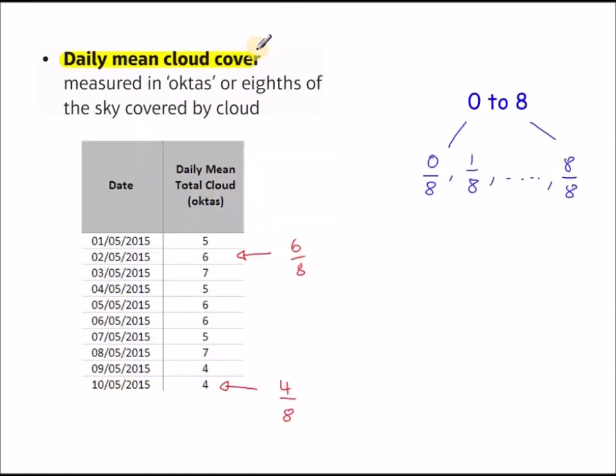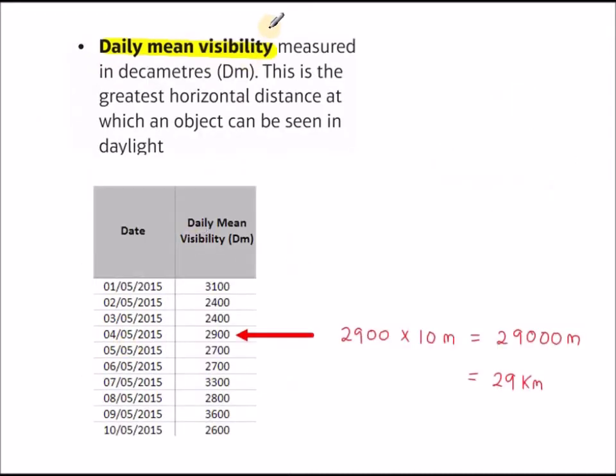Daily mean cloud cover, measured in oktas or eighths of the sky covered by cloud. So the scale is 0 to 8, so 0 out of 8, 1 out of 8, all the way up to 8 out of 8. So a value of 6 means that 6/8 of the sky is covered in clouds. This is 4/8. A value of 0 would mean the sky is totally clear of all clouds. So 0 to 8 means there are actually 9 values inside here, starting from 0 all the way up to and including 8.